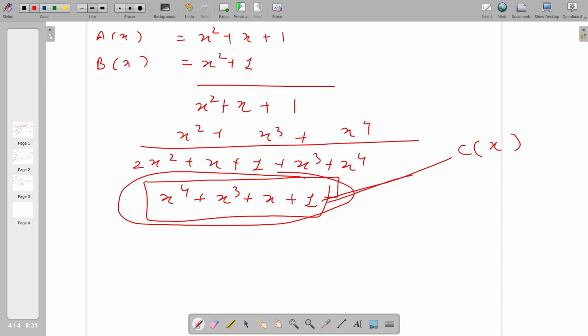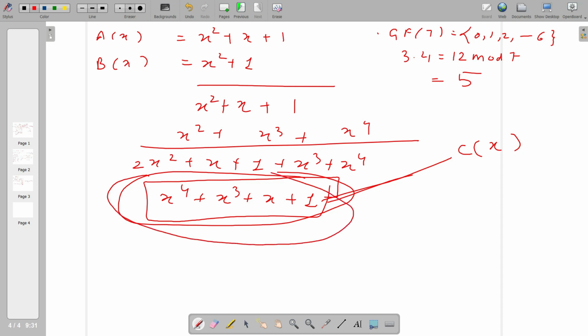Then how do we perform this multiplication? Let's move again to the simple prime fields. Let's say GF(7). The elements of GF(7) are 0, 1, 2 up to 6. When I say 3 into 4, it becomes 12, and what we do is mod 7, and we get 5. But here we cannot do mod p, because this is mod 2, this is a polynomial.